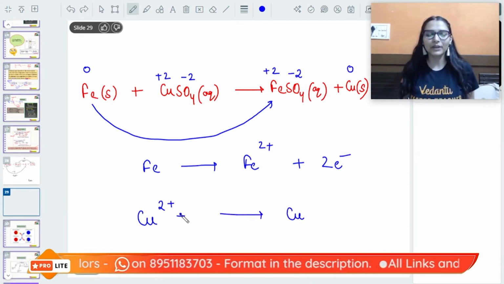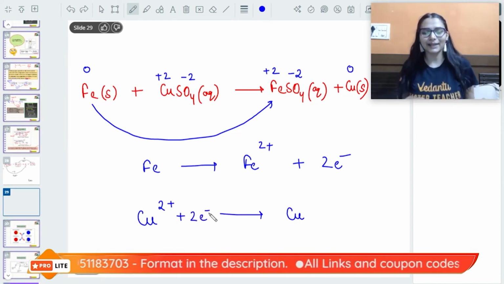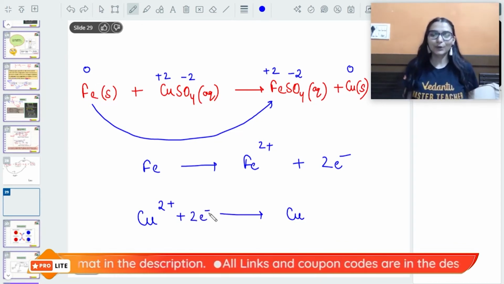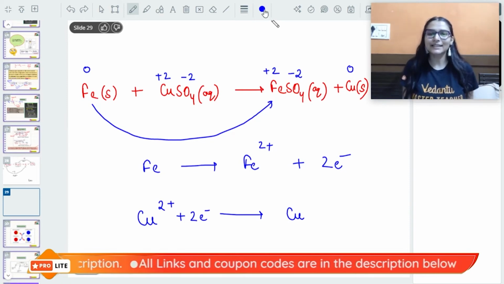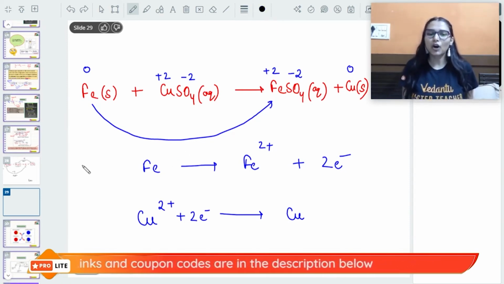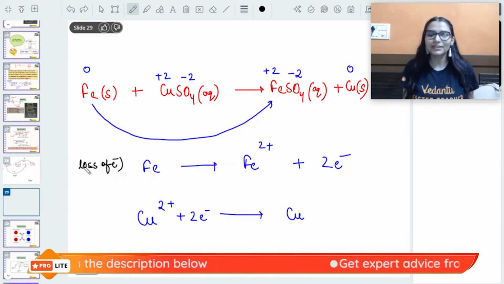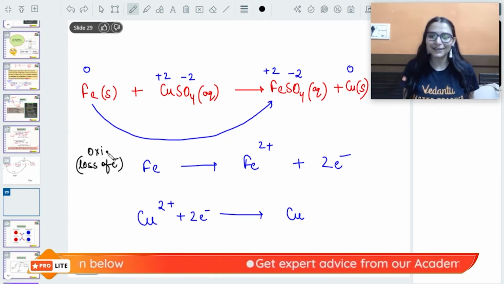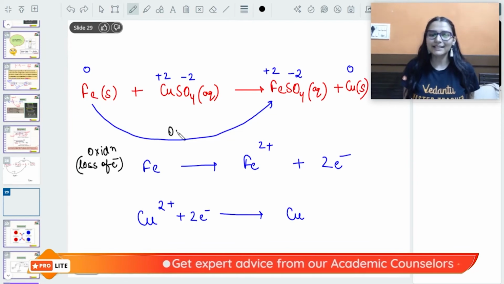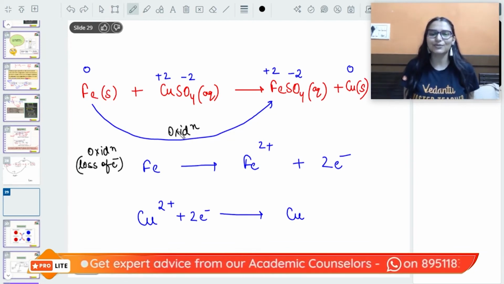How? When copper ion has gained the 2 electrons. Okay, this change that you can see in the first reaction, the loss of electrons. Loss of electron is nothing that we define as oxidation. Okay, so oxidation is loss of electrons.